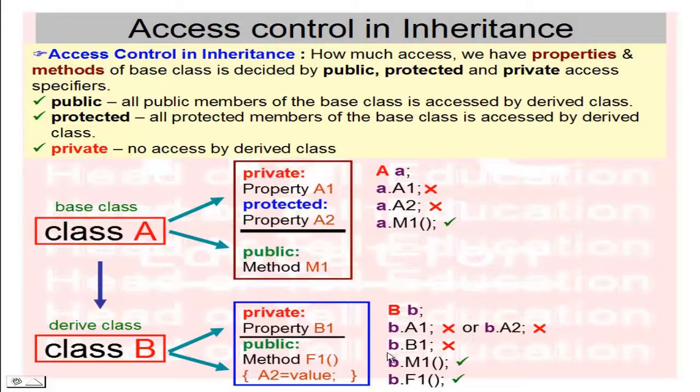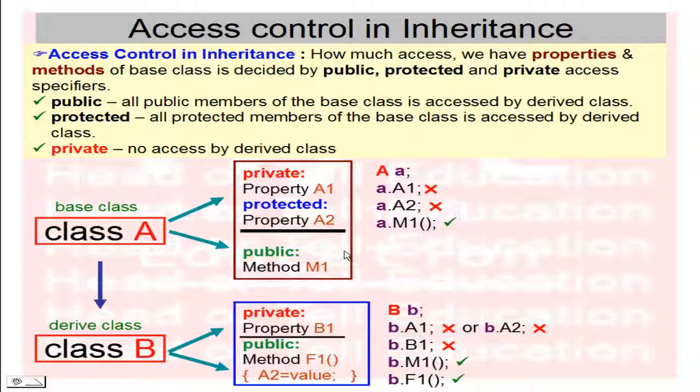Next, B.B1 is the private property of class B, so this is not accessible outside of the class. B.M1: M1 is a public member of the base class, so this is accessible outside of the class, inside the main function or any other function. Now B.F1 is a public function, so this can also be used outside of the class.